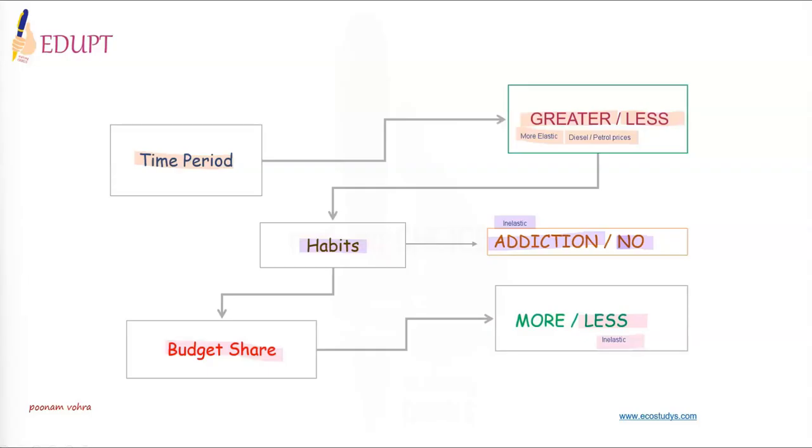On the other hand, if the share of expenditure is very high, like purchase of a house or a car, a small change in price significantly affects the total budget. Hence, demand would be highly elastic. So the higher the share of a commodity in total expenditure, the more elastic will be the demand.